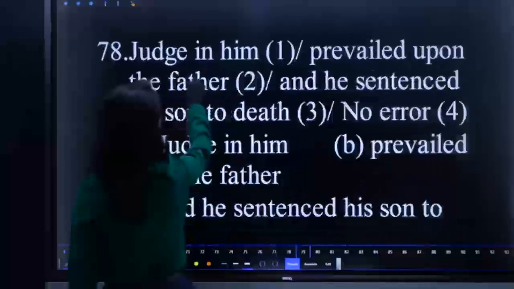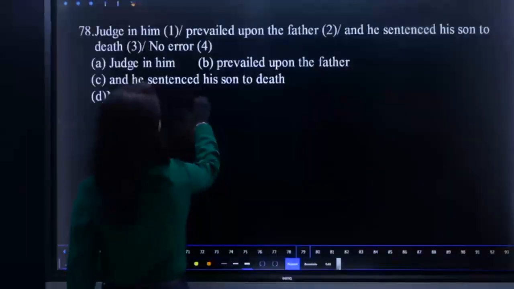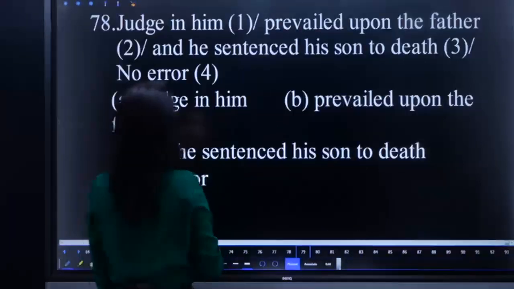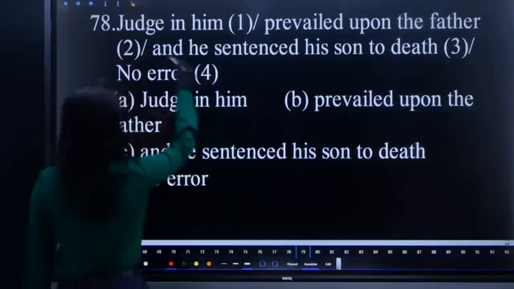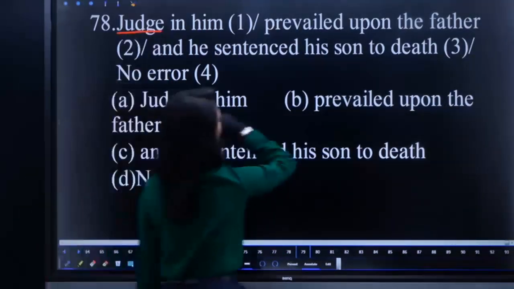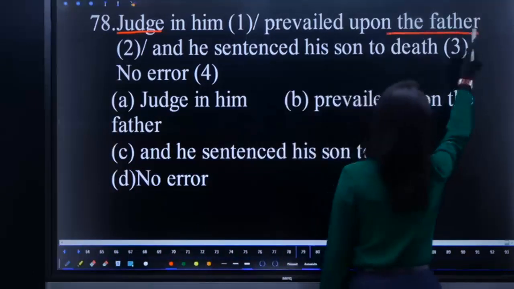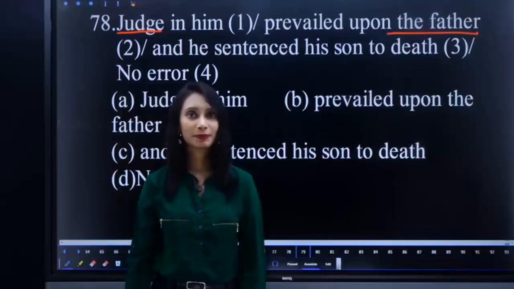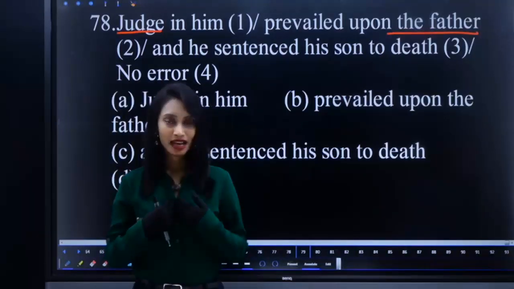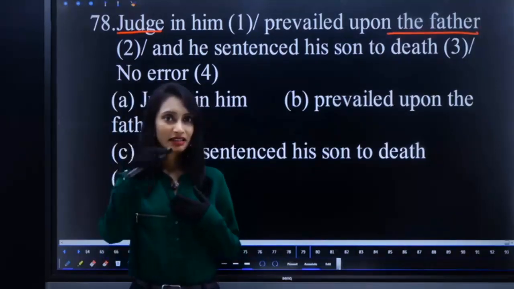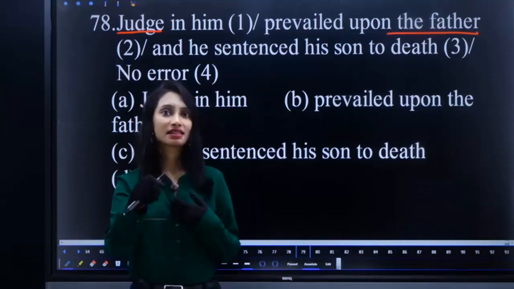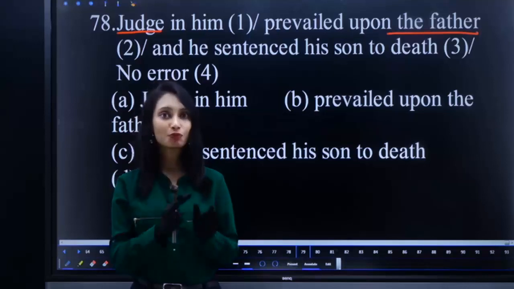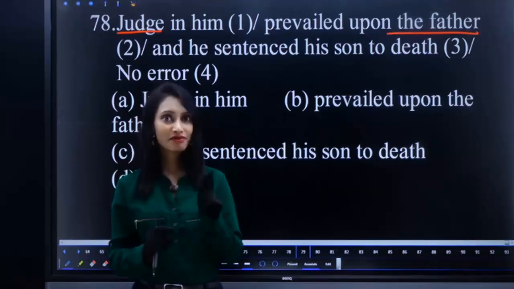Judge in him prevailed upon the father and he sentenced his son to death. What is the error? Judge in him prevailed upon the father and he sentenced his son to death. He is a judge and there is his son in the court. He was charged and he is culprit. He was proved, okay, convinced.